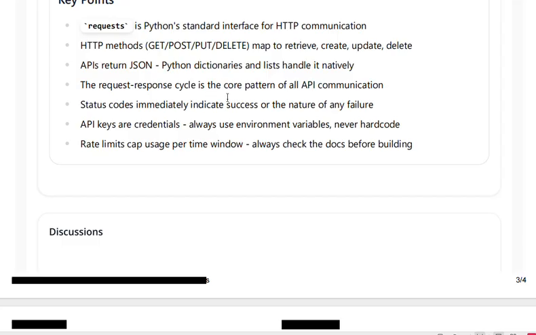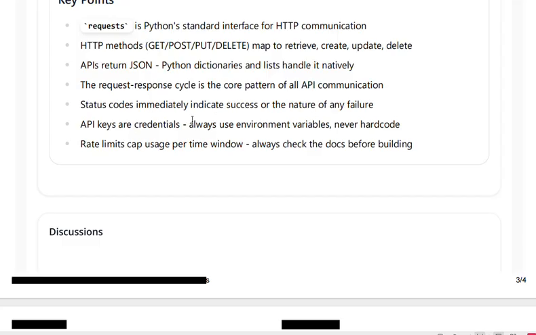The request-response cycle is the core pattern. We know, no? Building the request, then sending it, then receiving the response, then using the data. These are the cycle. The status code indicates success or failure. The 200 series means success; if it is a client error, the user error or developer error, it will show in the 400 series, and if it is an error from the server, it will show in the 500 series.